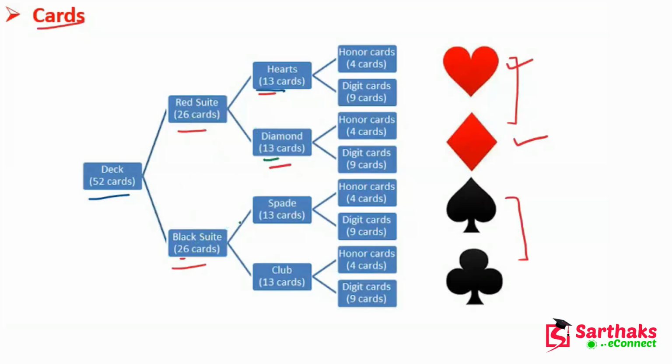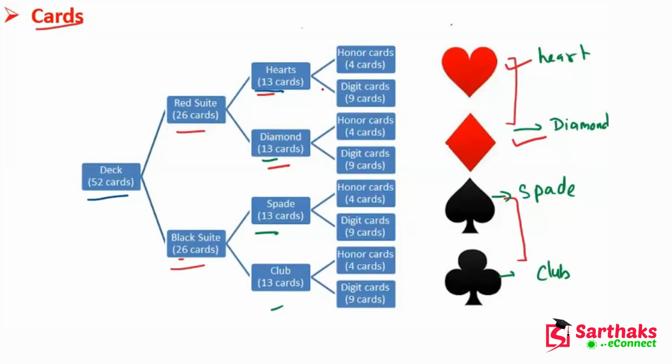Now black cards are also divided into two parts, spades and clubs. This is our spade and this is our club. This is our heart and this is our diamond. I hope you get this point. In spades there are 13 cards, and in clubs there are also 13 cards. Now, my dear fans, we have four categories: hearts, diamonds, spades and clubs.